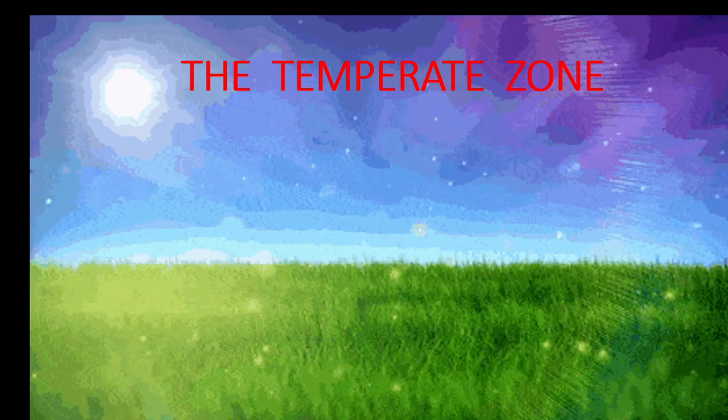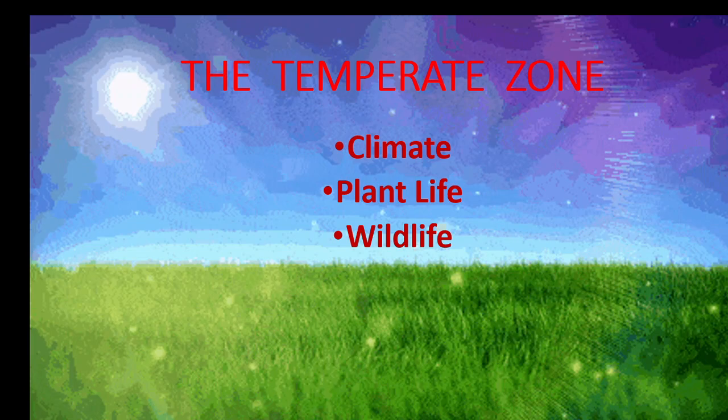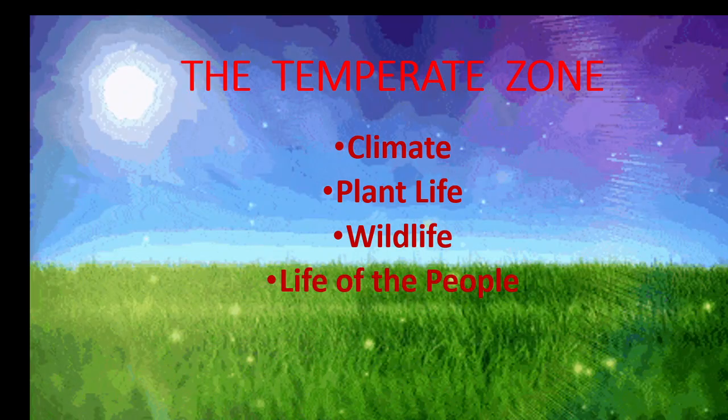The temperate zone is a very good zone among the three because it has a moderate climate compared to the frigid and torrid zone. In this class, we are going to learn about the climate, plant life, wildlife and the life of the people in the temperate zone.